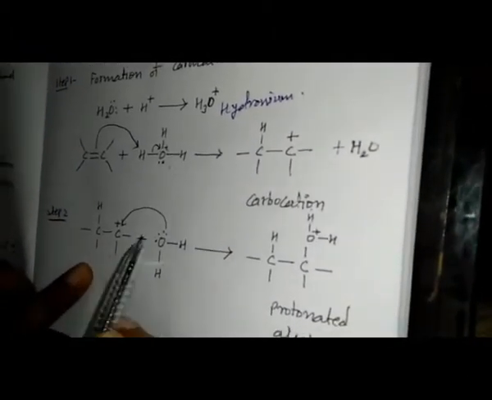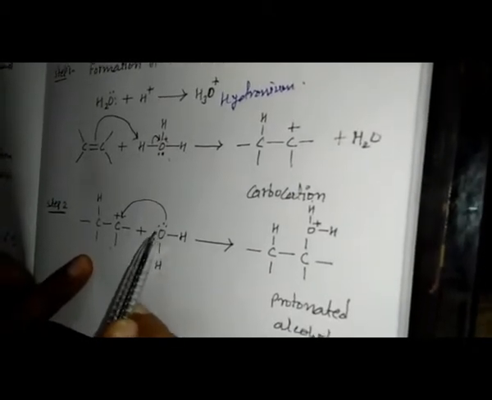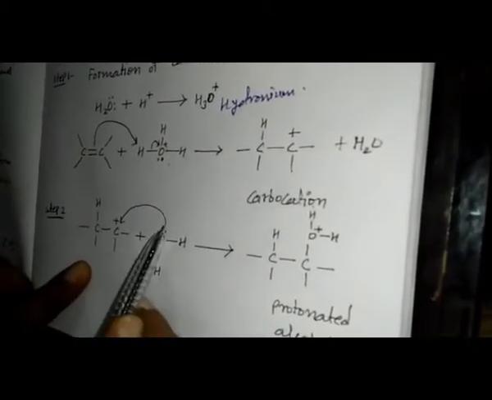That is the carbocation. Now the second step. This carbocation reacts with a water molecule. Two lone pairs are present on this oxygen atom. One lone pair will give its electron to the carbon. So we are getting protonated alcohol here. The whole OH2 will attach there. This is a protonated alcohol.